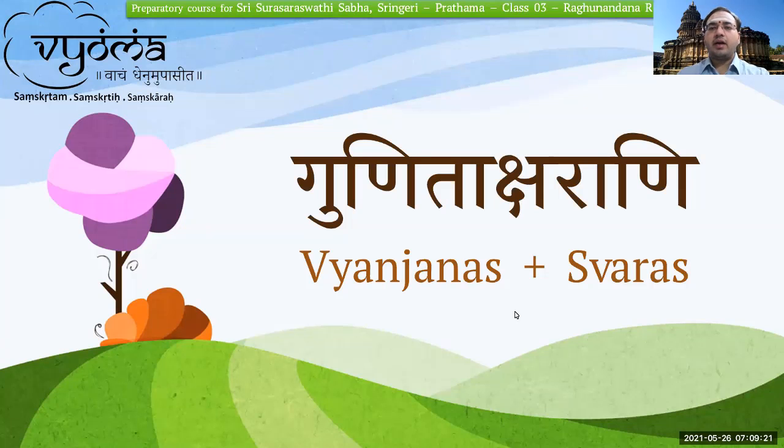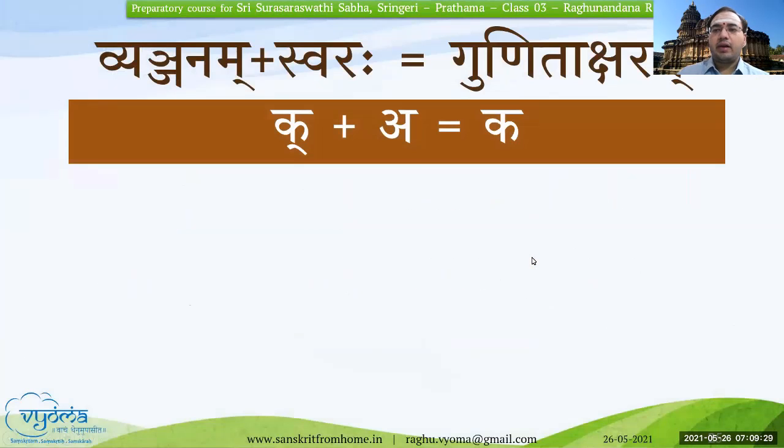Now let us learn how to read, how to write, and how these Gunitaksharas are formed. As an example, let us take the first letter of the Vyanjanas, which is Kakara, K, and then we will use all the Swaras and form the Gunitaksharas. I request all of you to note down: Vyanjanam plus Swaraha is equal to Gunitaksharam.